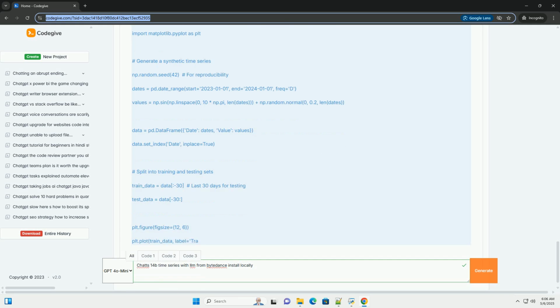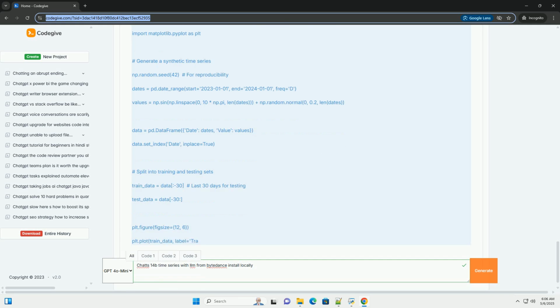SentencePiece: a tokenizer often used with LLMs. einops: for tensor manipulation. xFormers: an optional but highly recommended library for memory-efficient attention mechanisms. It can significantly speed up inference and reduce memory usage.